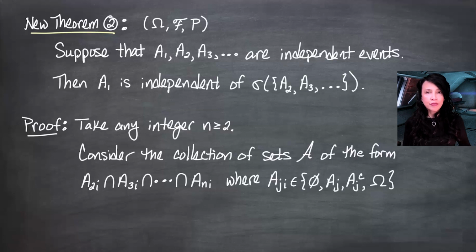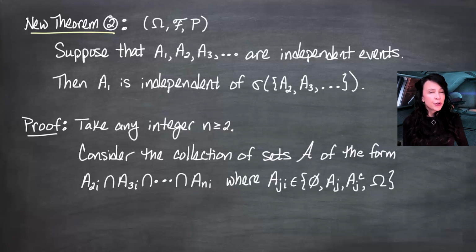Now, A2i, for example, can only be one of four things. It can be this A2 up here, it can be the complement, it could be the empty set, or omega. Similarly, A3i could be this A3 up here, it could be its complement, it could be the empty set, or omega. And we keep going like that.